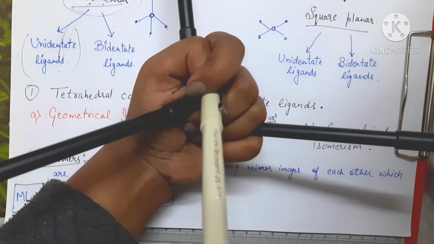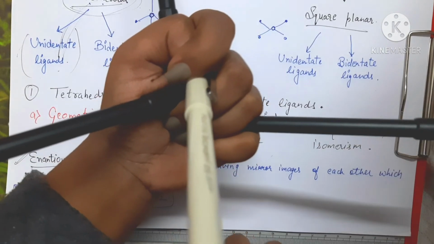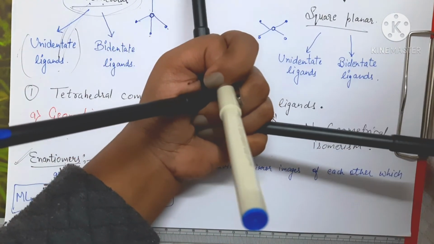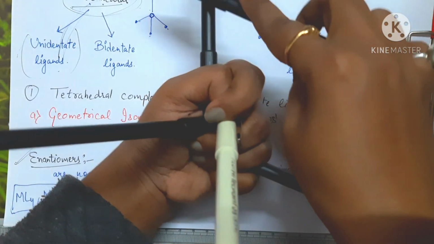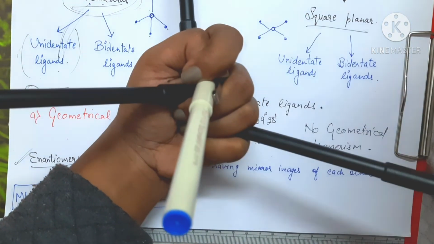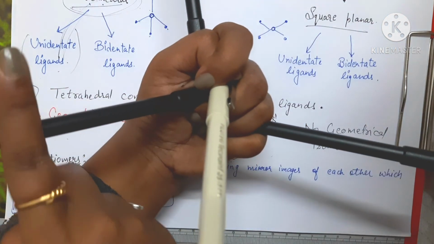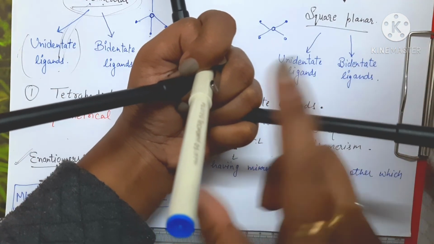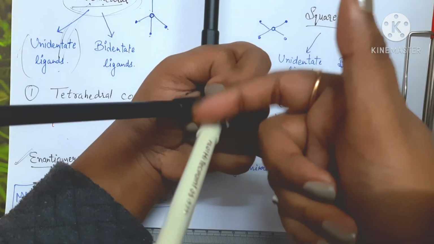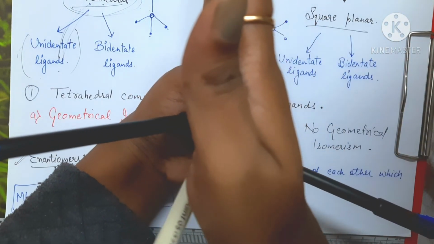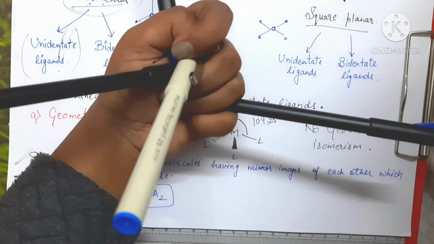So I'm trying to illustrate this using these pens. What happens here now? Suppose I draw a plane from this one and this one, from these two. I draw a plane like this, passing through this. Then what happens? This one will reflect this one, right? The plane is passing through these two, like this. So this one will reflect this one. I hope this is clear.